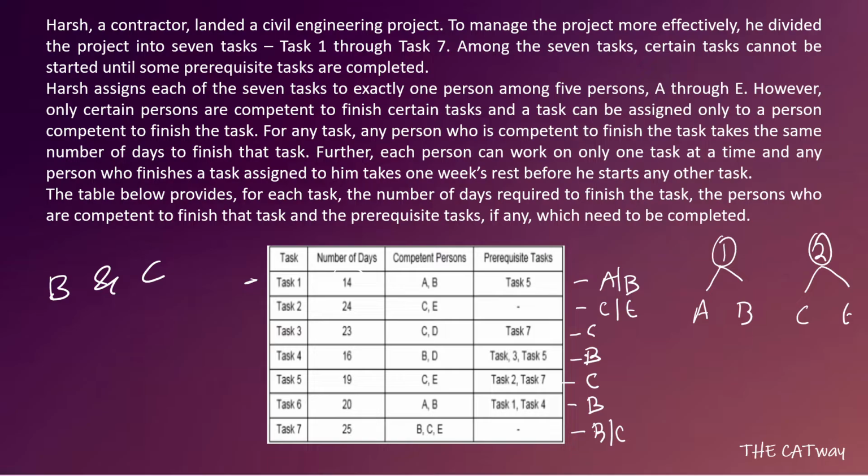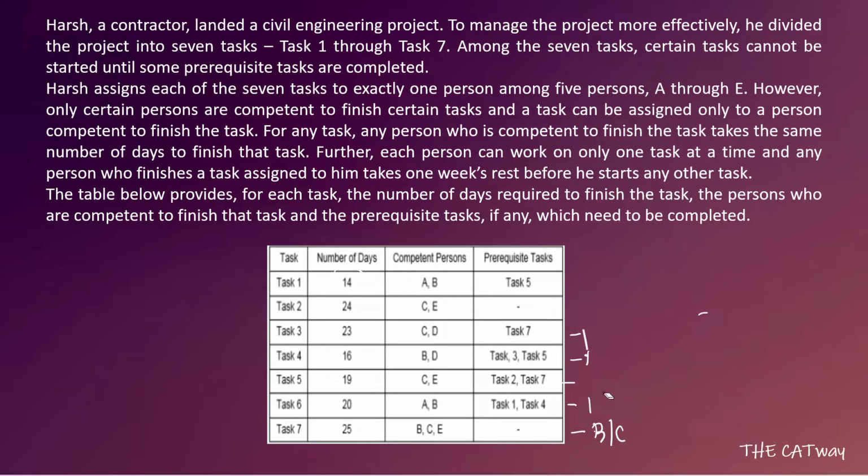Just hold on a second, guys. Let me write everything properly now. So A and B are the people who are going to do all these tasks. Since task 1 and task 6 can be assigned only to A and B, this has been done. So we'll start with task 7, and we have to minimize the number of days taken by task 1.